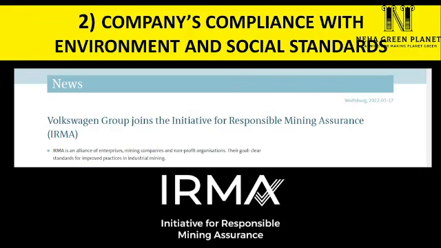IRMA includes standards, for example, standards for human rights protection, standards for health protection of workers and also environmental protection. So in this way, Volkswagen has joined this group which sets environment and social standards. And in this way, the company is ensuring that raw materials for upcoming electric vehicles are derived in a sustainable way.